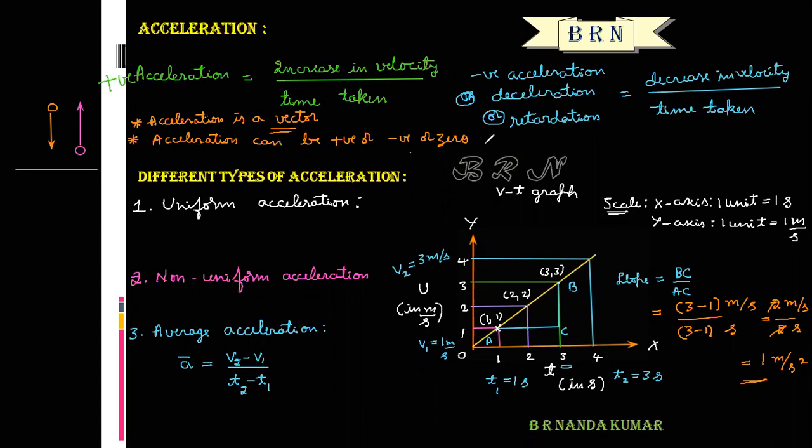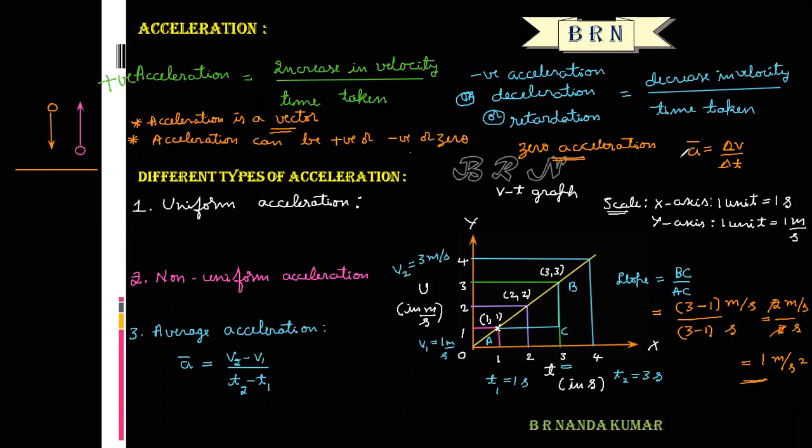What is the meaning of zero acceleration? If a particle is moving with constant velocity, then change in velocity divided by change in time is the mathematical expression for acceleration.